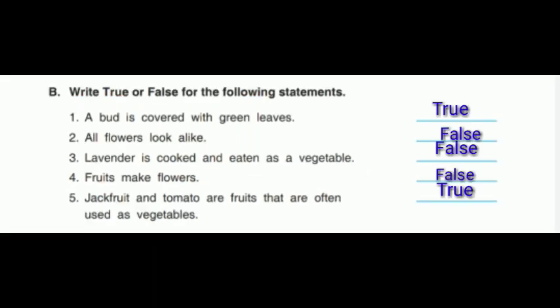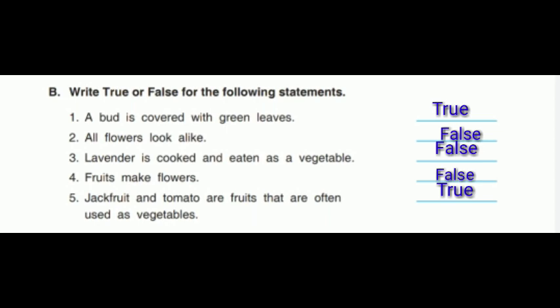Okay, moving on with the true and false. So the first sentence is a bud is covered with green leaves. So that is true. All flowers look alike. So do all flowers look the same? No. Every flower looks different from the other. So all flowers are not alike. So it is false.